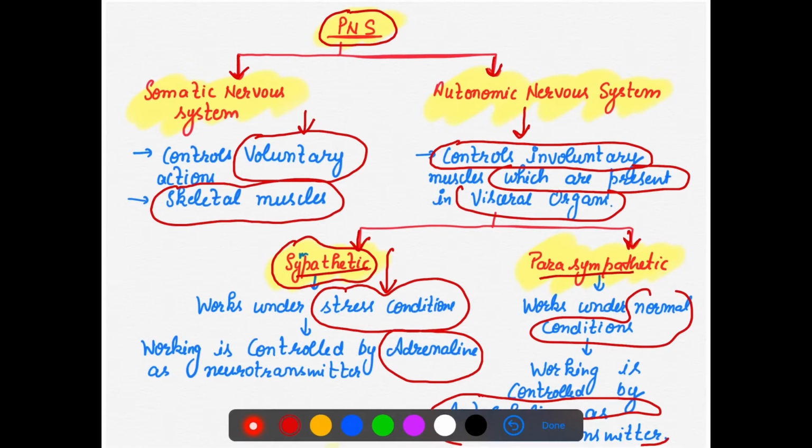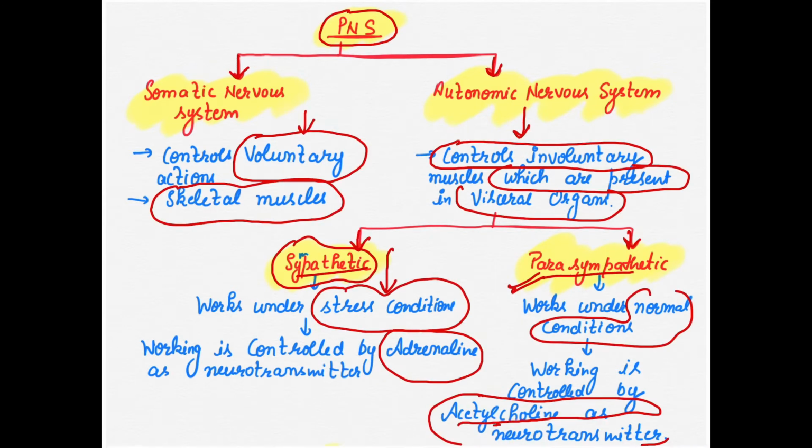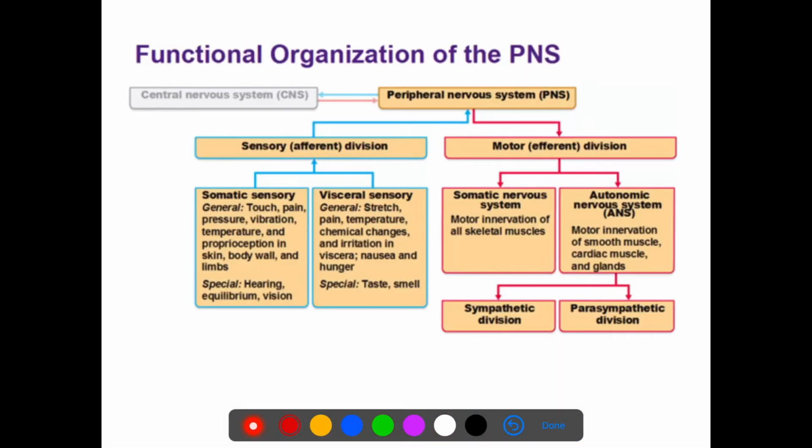When you are under the normal condition, then parasympathetic will work, and the neurotransmitter that will be released to control this parasympathetic action is acetylcholine.